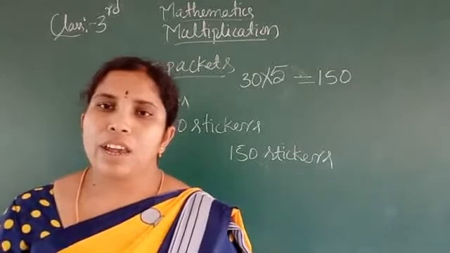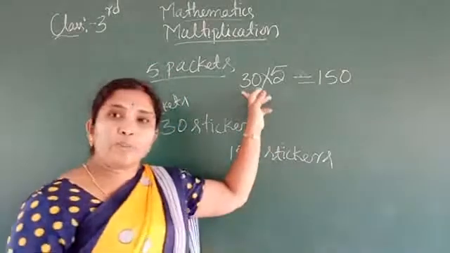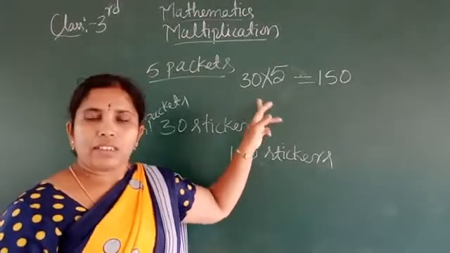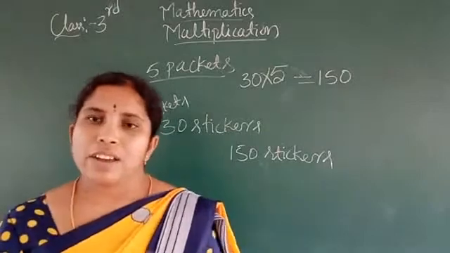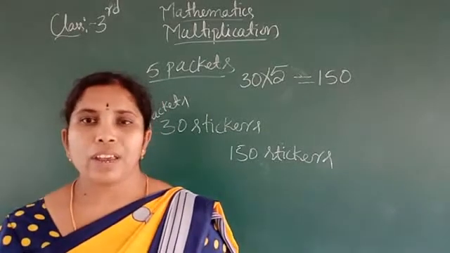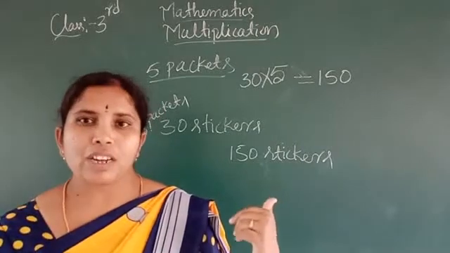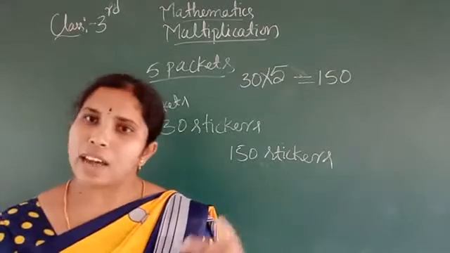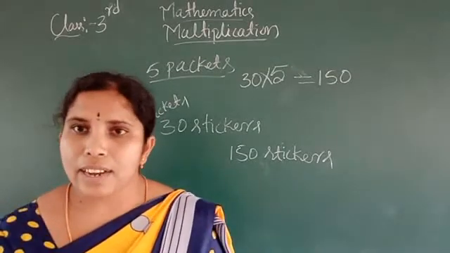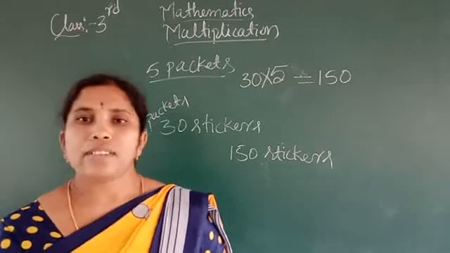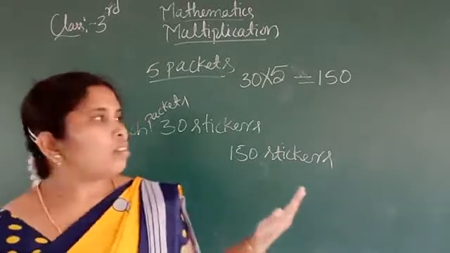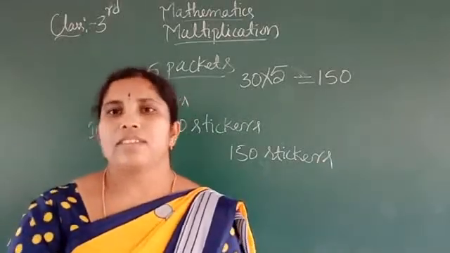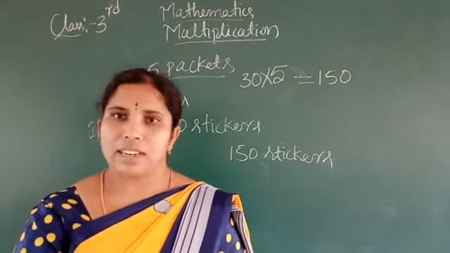Do you understand what I am telling? That is our lesson, multiplication. So this is the small story of Raju and Revati. Then they took 5 packets of animal stickers.